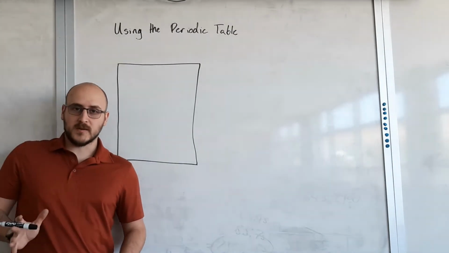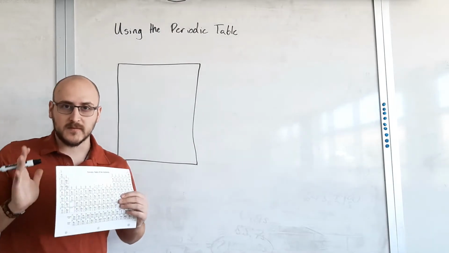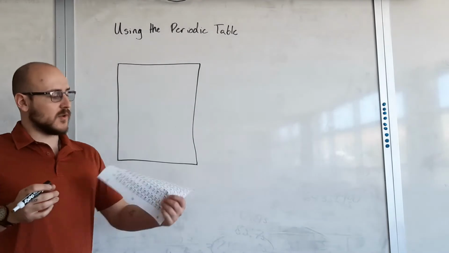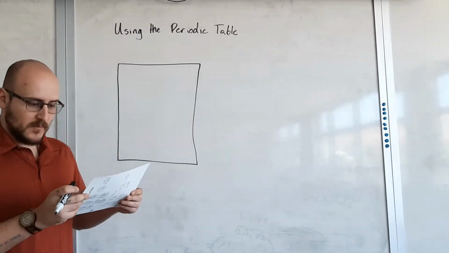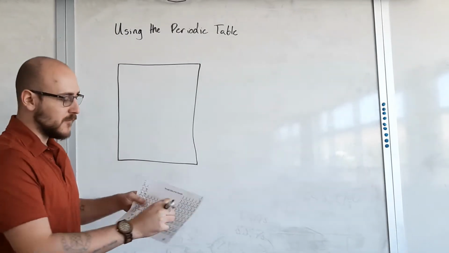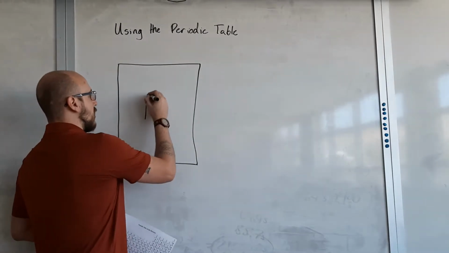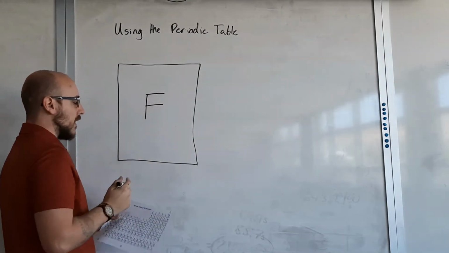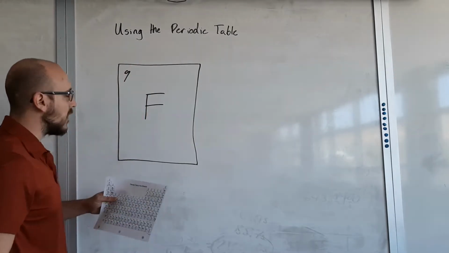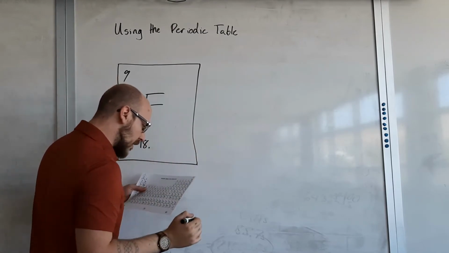Okay, so talking about the periodic table. Looking at one of these, it has a lot of information. Each one of these elements will be found in a little box. Let's say that we're looking at fluorine. So fluorine is over here on the right-hand side. It's got an F right there. Let's also put some numbers in there that are in this box. We've got a 9 over in the upper left-hand corner, and we've got 18.998